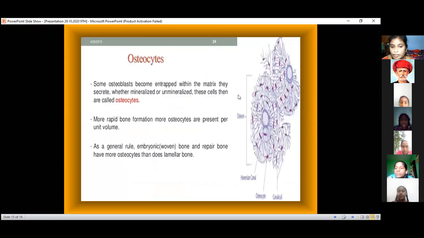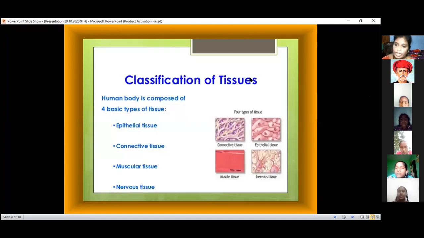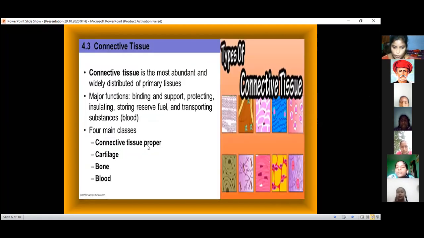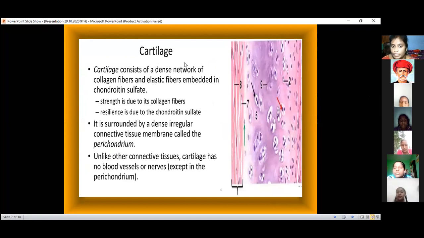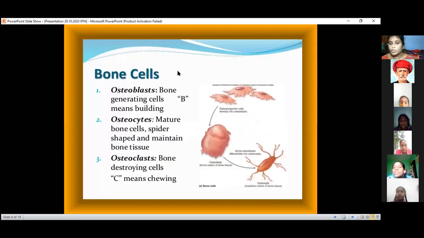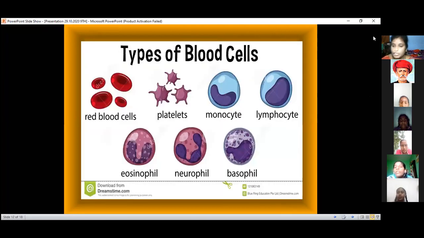Animal tissue has 4 types. One kind is connective tissue. Connective tissue has 4 types remaining: proper connective tissue, cartilage, bone and blood. In this class I will give the explanation of cartilage, bone and blood. These are the main ones, and the proper tissues I will explain in upcoming classes.